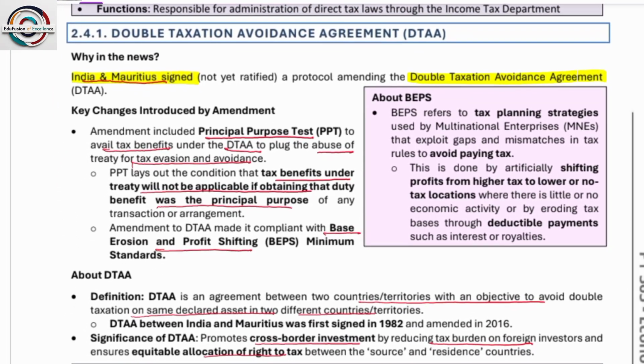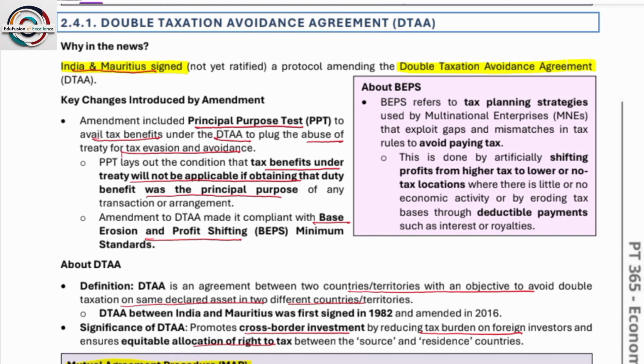Double taxation avoidance agreement. India and Mauritius signed a double taxation avoidance agreement. Now, why is there a requirement of signing a double taxation avoidance agreement? For example, say many companies, to avoid India's taxation system, have set up in Mauritius and many other countries. So what India did is, if you manufacture many kinds of goods outside, when these goods enter India, I will charge again, such that these goods become the same as the goods present in the Indian market. So to avoid this, India and Mauritius have signed the agreement.